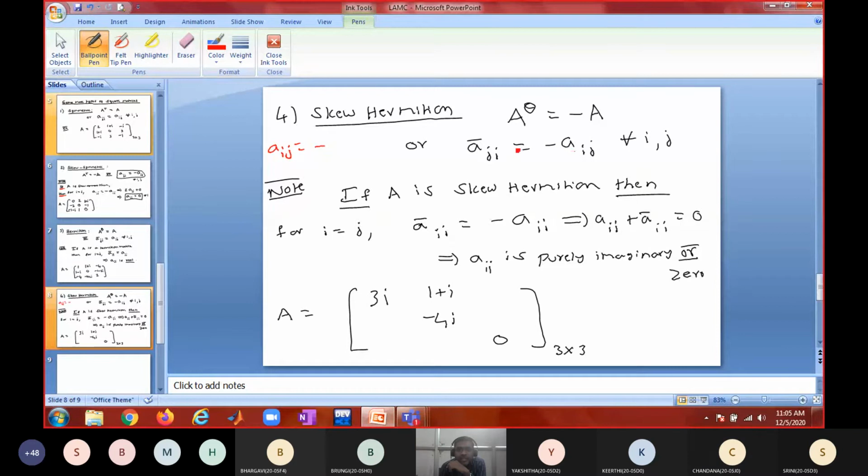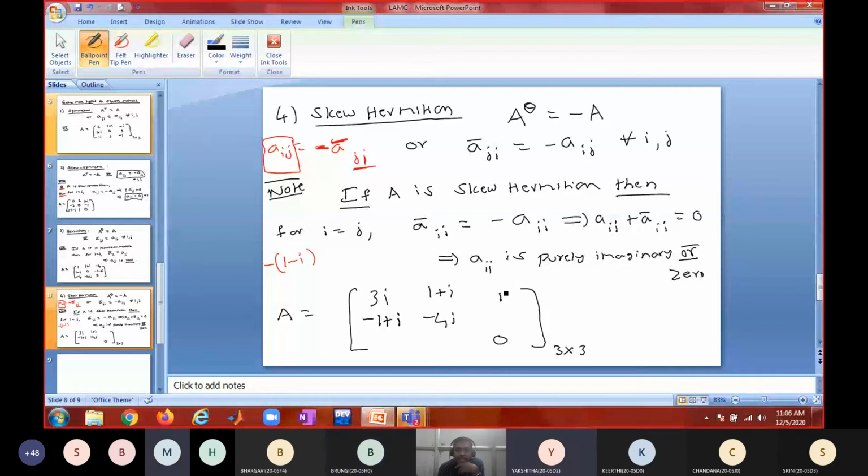You multiply both sides with minus. Aij equal to minus A bar ji. Right? So whatever the element is there in the ij position, in the ji position, what kind of element do you have to put? Take the conjugate and then multiply with the minus. Is that clear? So what is the conjugate of 1 plus i? 1 minus i. Then you multiply with minus 1. Minus 1 plus i. Do you agree? Yes, sir.